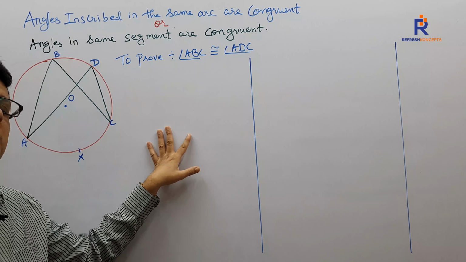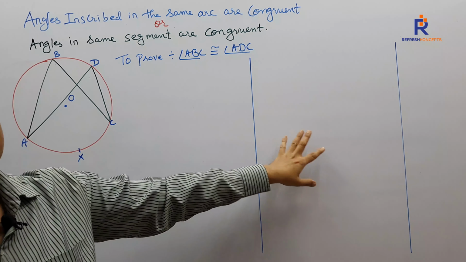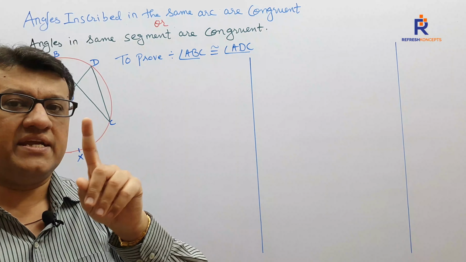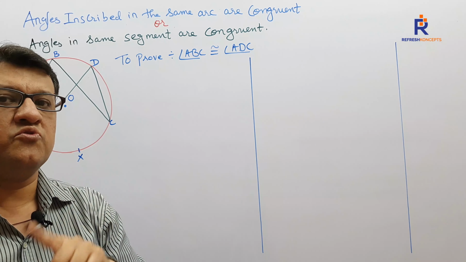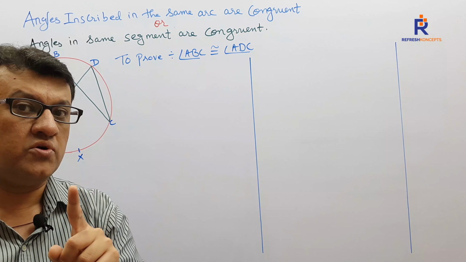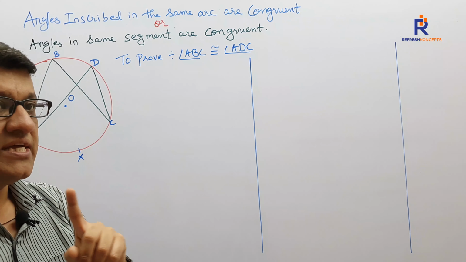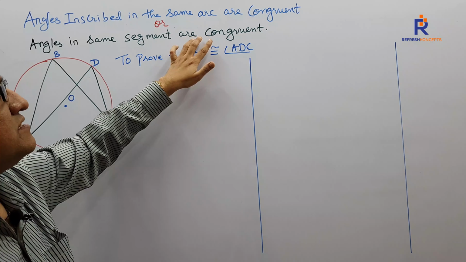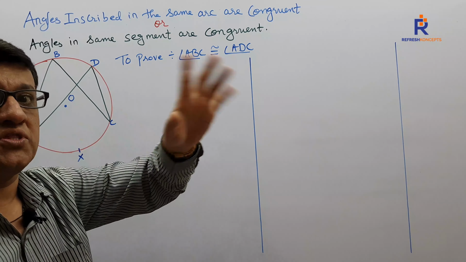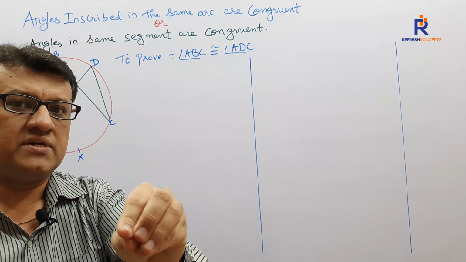Here also I am giving you two answers. One is in context to the intercepted arc, the other is in context to the central angle. One suggestion from my side, children: please follow that solution which your board is accepting. I doubt that all the boards accept both. There are certain boards who will go with this, and certain boards who will go with this. Why am I giving you both solutions? For all my children, whichever board you are into, kindly follow that.